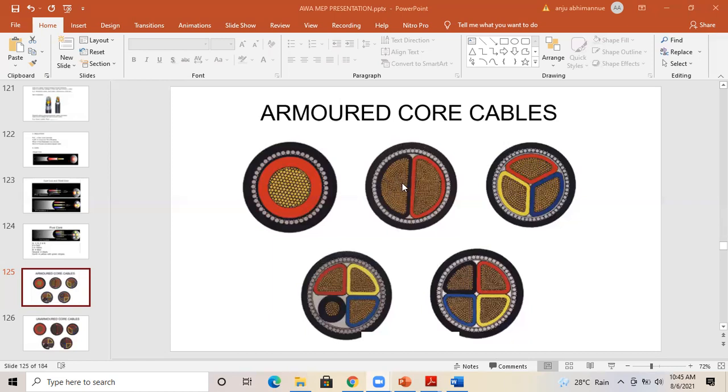Okay, second one. And when we will be taking the three core cable, obviously for any kind of electrical supply, we will need both the phase and neutral. Okay, both the phase and neutral.